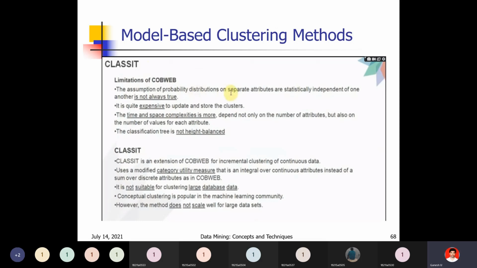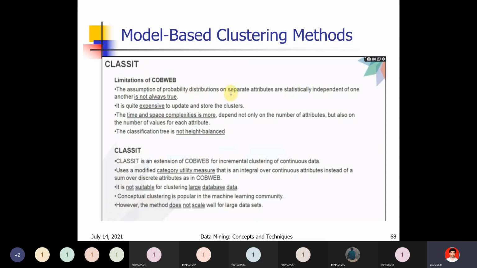Conceptual clustering is based on the characteristics of the data, and you divide the data accordingly. In the entire machine learning and data mining field, you see the same thing. That's why conceptual clustering is popular in the machine learning community, and we use this method highly, because it is related to the characteristics and concepts of the data. However, the method does not scale well for large data sets.